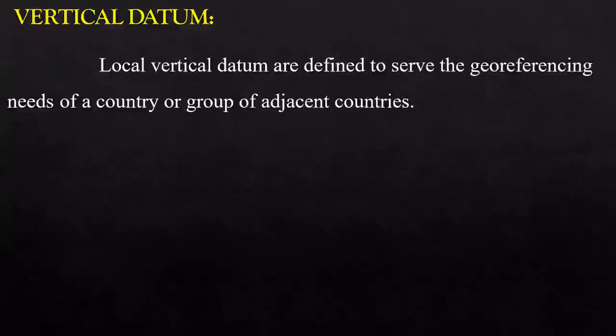Now, local vertical datums are defined to serve the georeferencing needs of a country or group of adjacent countries. For local regions, for different countries, we call it local vertical datum. Globally, for the earth together, we call it global vertical datum.